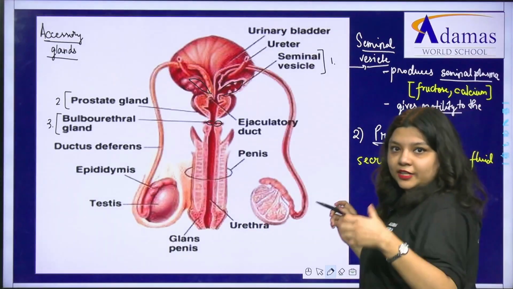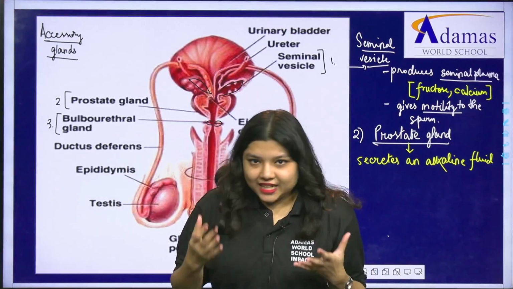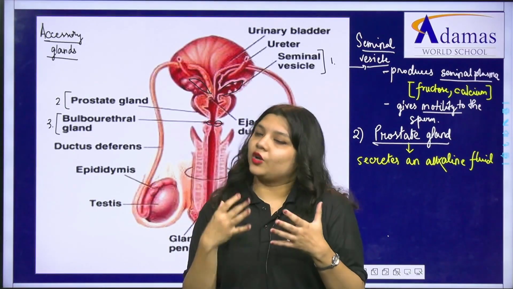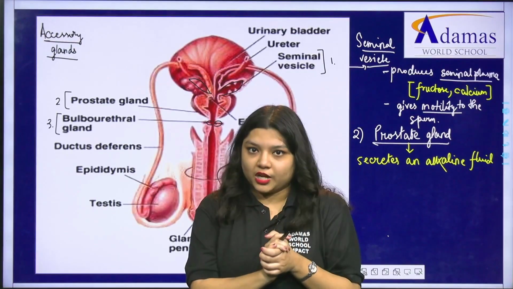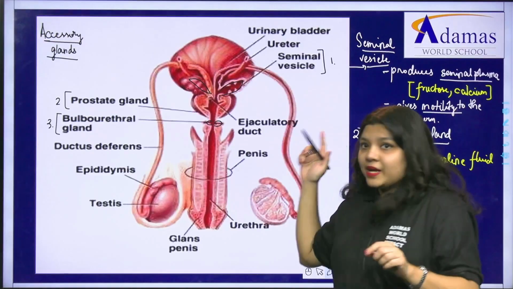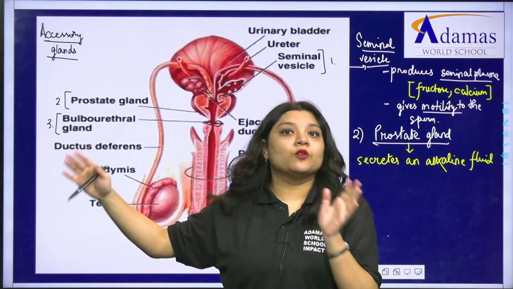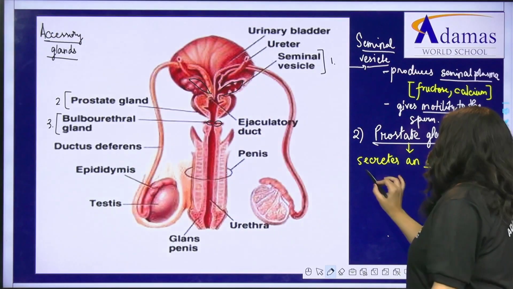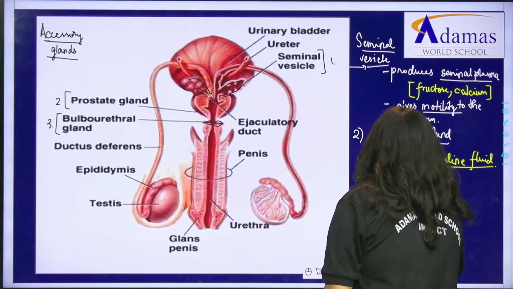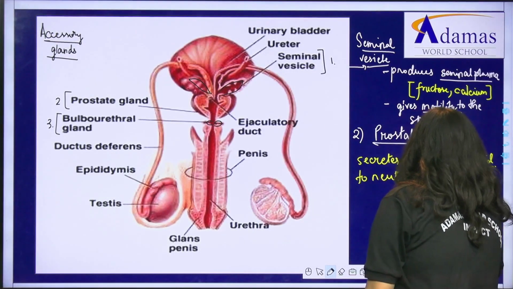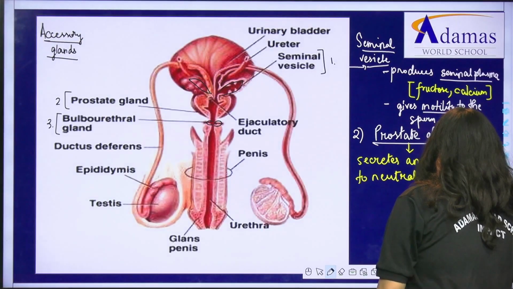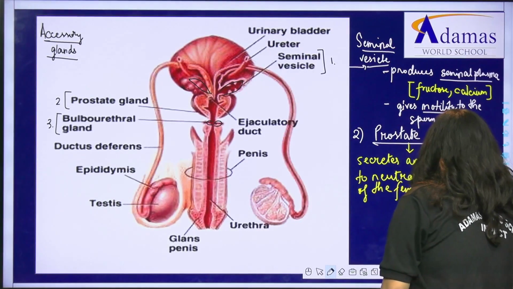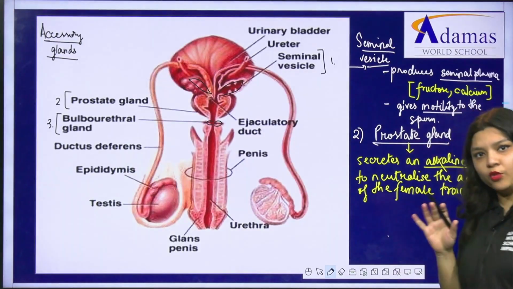Now female reproductive tract जो है ना वो एकदम acidic in nature है. That is a natural adaptation so that different kind of germs and all cannot grow in the female tract to save from infection and all. Now so sperm के पास ऐसा कुछ एबिलिटी होना चाहिए ना कि वो एसिडिटी से मर ना जाए. तो इसीलिए क्या होगा? This prostate gland secretes an alkaline fluid to neutralize the acidity of the female tract. ठीक है? And it also gives some kind of motility also.